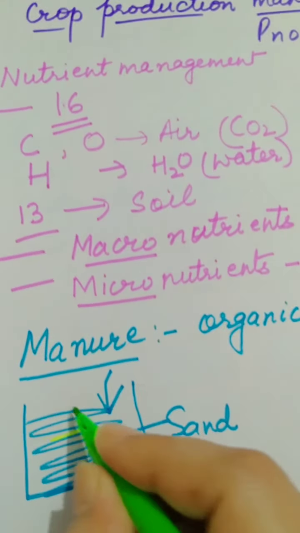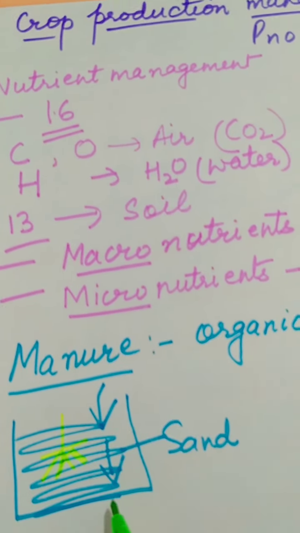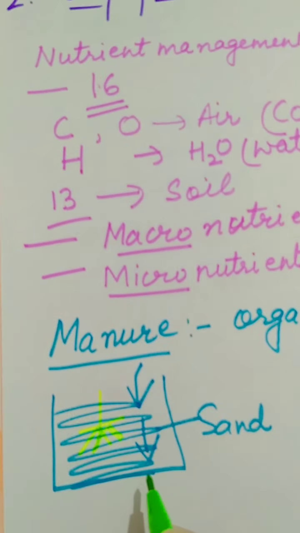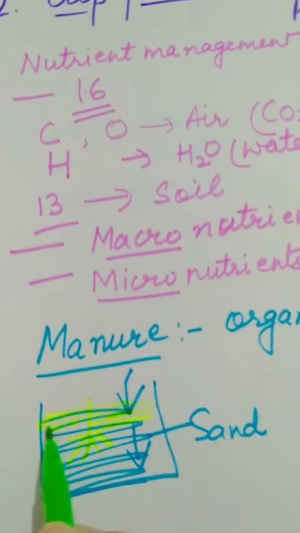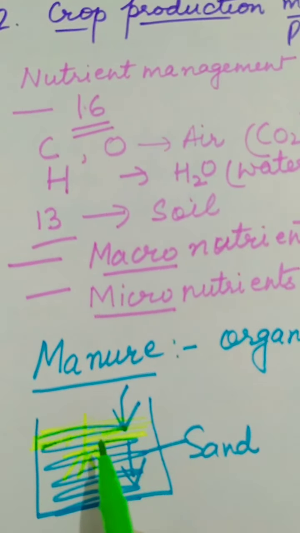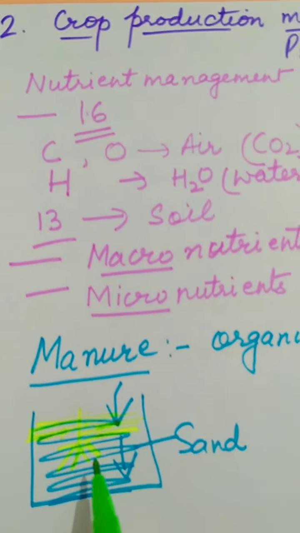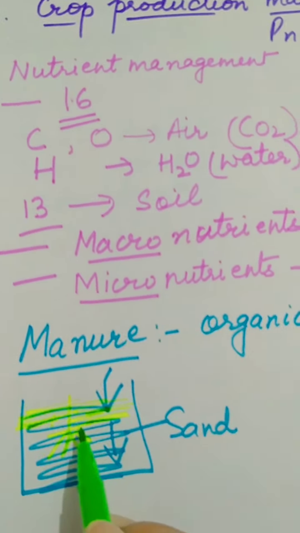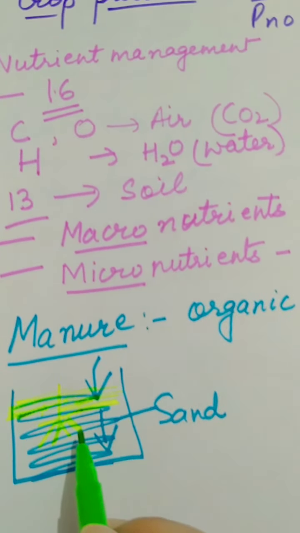Now you see the roots are here and water has reached here. So how can roots take the water? In that case, when we add manure, that manure stops the water here and slowly the water trickles and is absorbed by the roots. So it changes the soil nature, right?